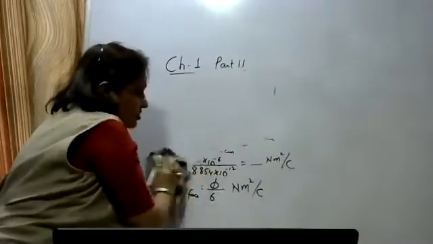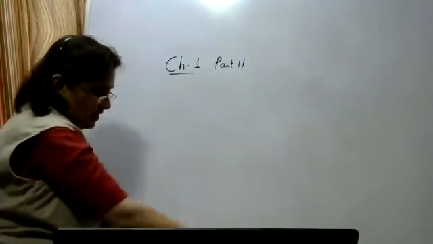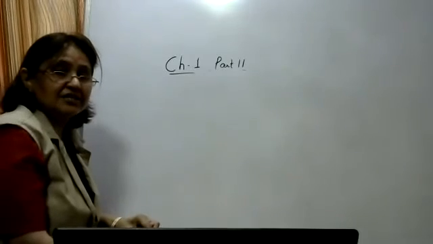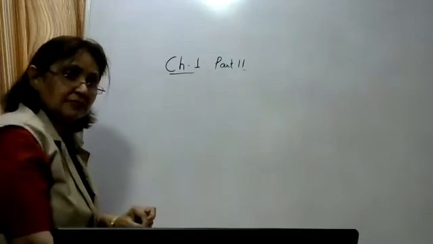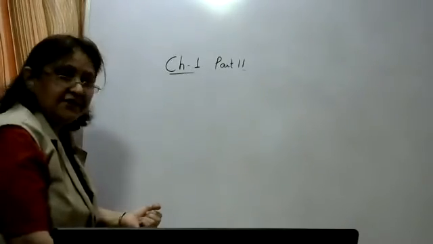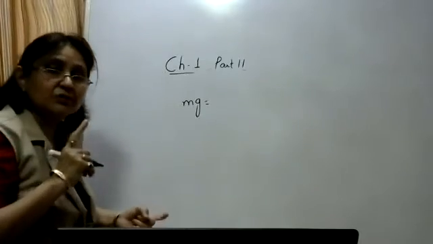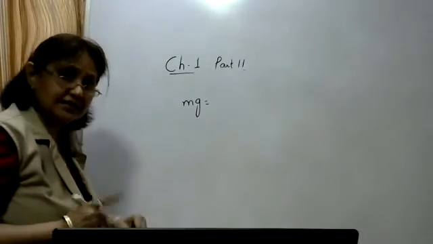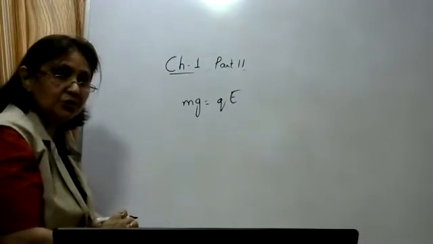The charged oil drop is held stationary in an electric field. Held stationary means the net force on it is equal to 0. Which force is acting on it? The gravitational force, that is its weight mg, should be equal to the electrostatic force. It is held stationary in the electric field, so it should be equal to Q into E.